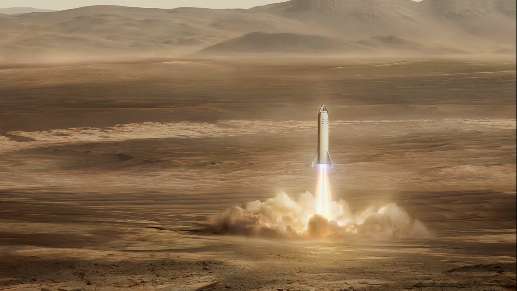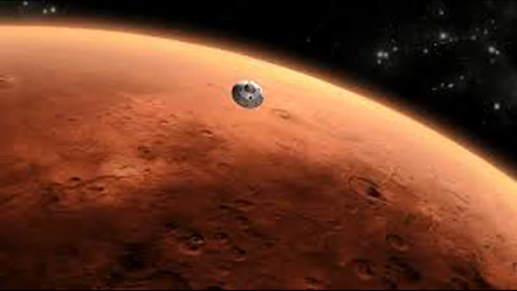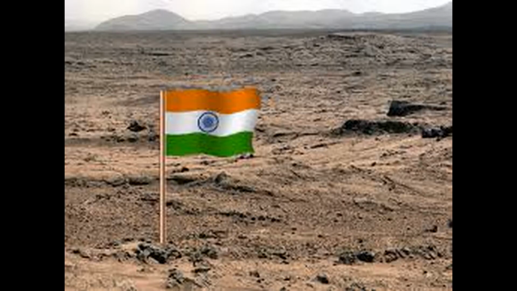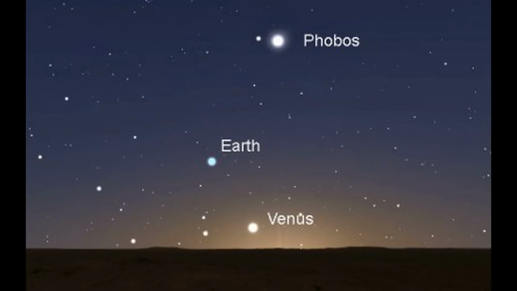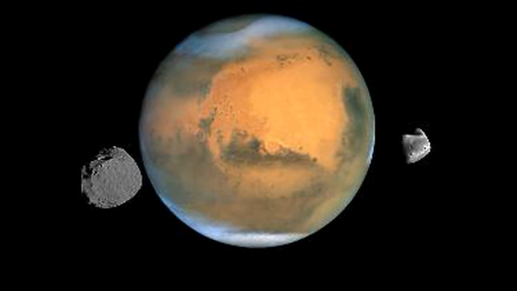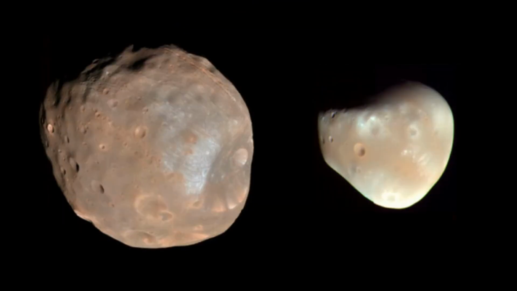Hey, SpaceX is planning to make humans live on Mars. Mars is the fourth planet from the Sun, and the second smallest planet in the solar system after Mercury. The surface of Mars has an orange-reddish color because its soil has iron oxide or rust particles in it. The sky on Mars often appears pink or light orange, because the dust in the soil is blown into Mars' thin atmosphere by winds on Mars. It has two moons, Phobos and Deimos. The moons of Mars show phases too.